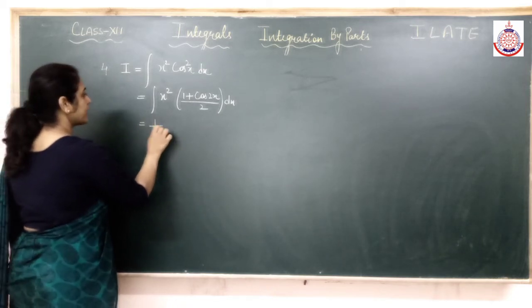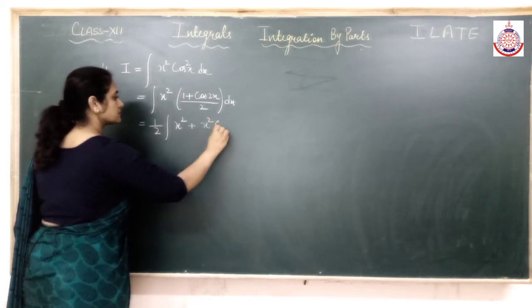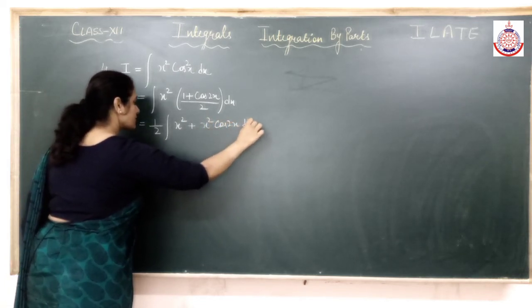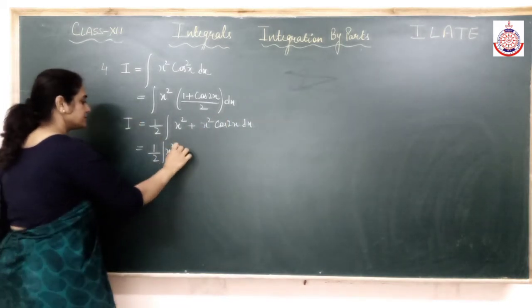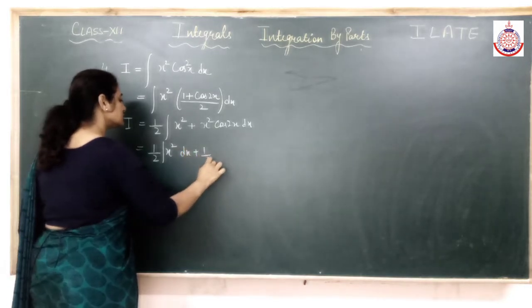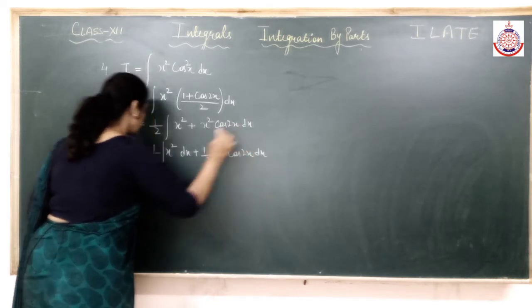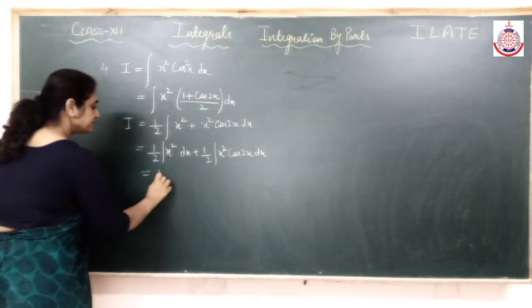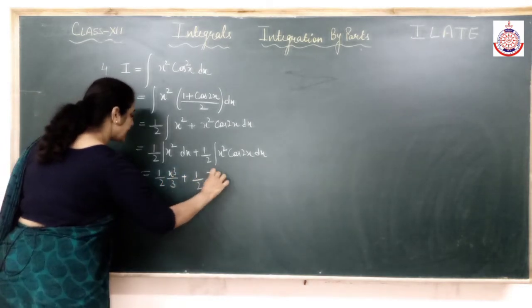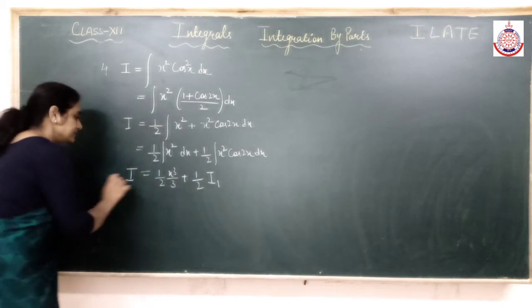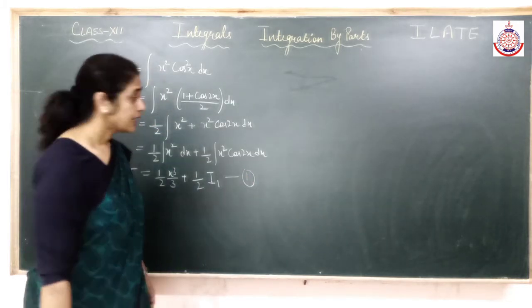Solve it. 1 by 2 I can take out, x square. So two integrals separate. Alright. So this I know already. Increase the part by 1 divided by increased part. This I don't know, so that I will be solving it separately. Then we will put the value in. Let's solve by 1.